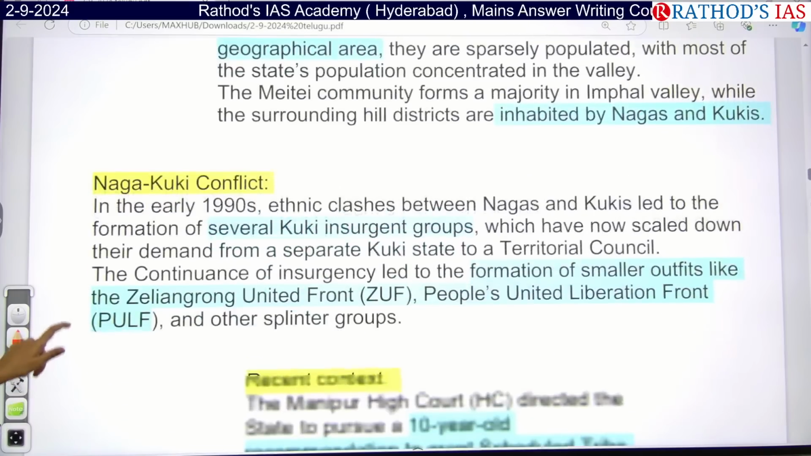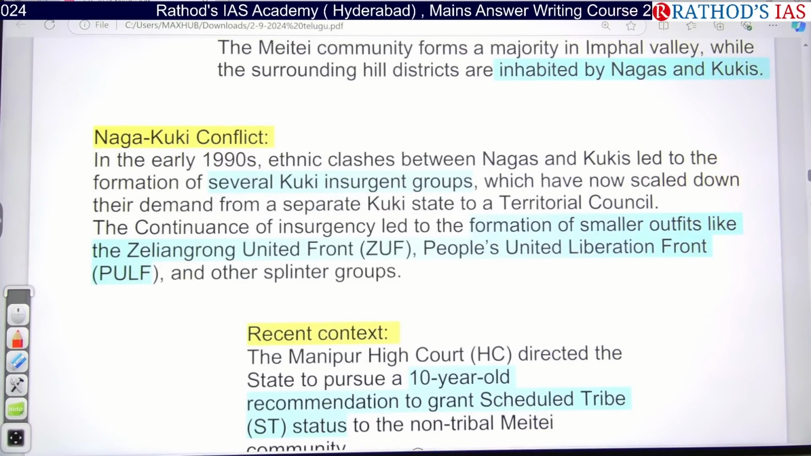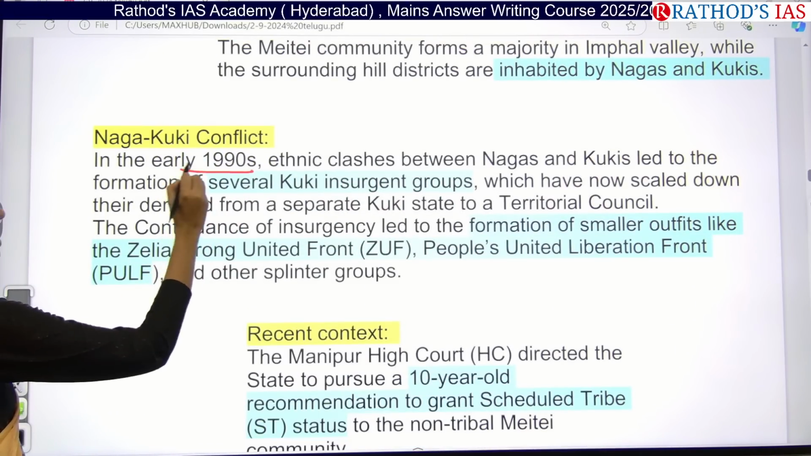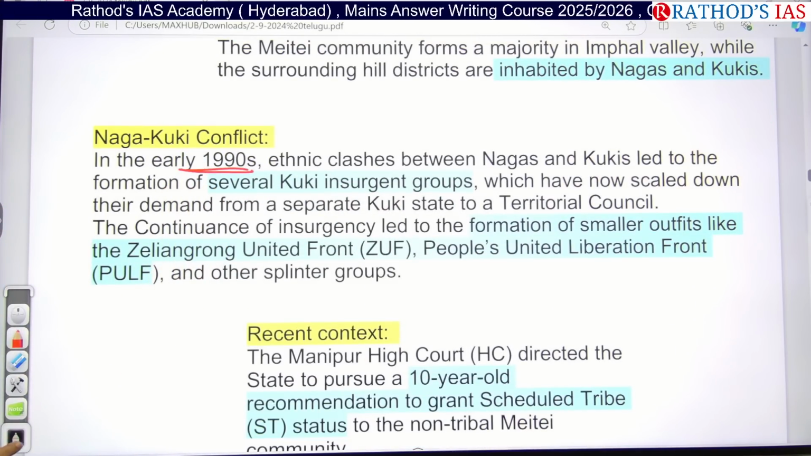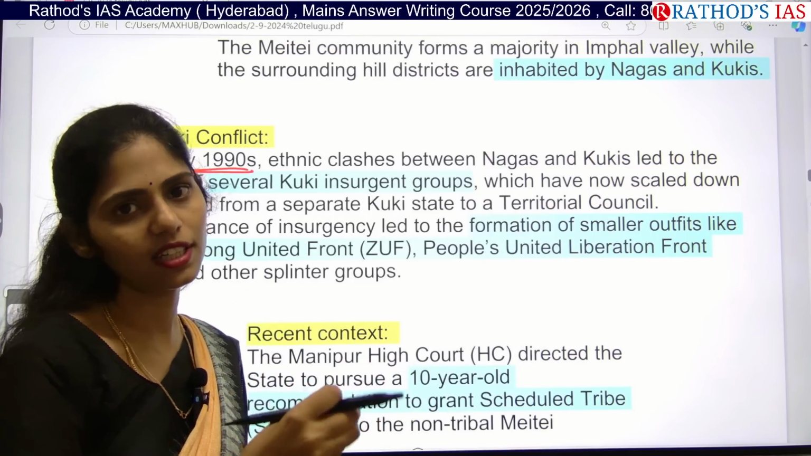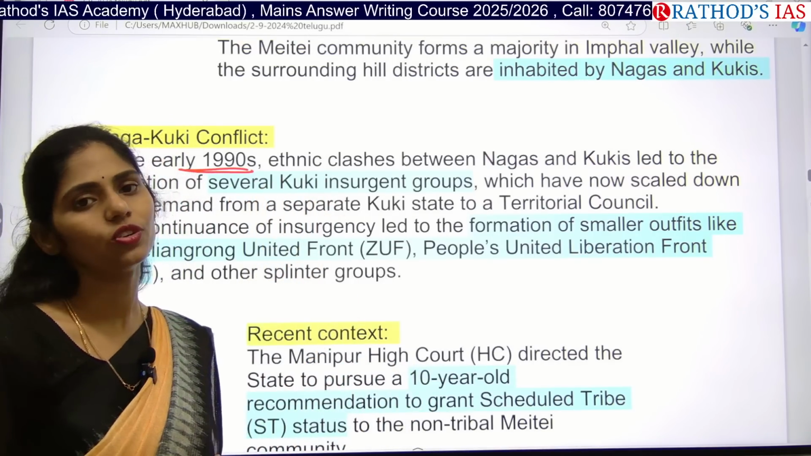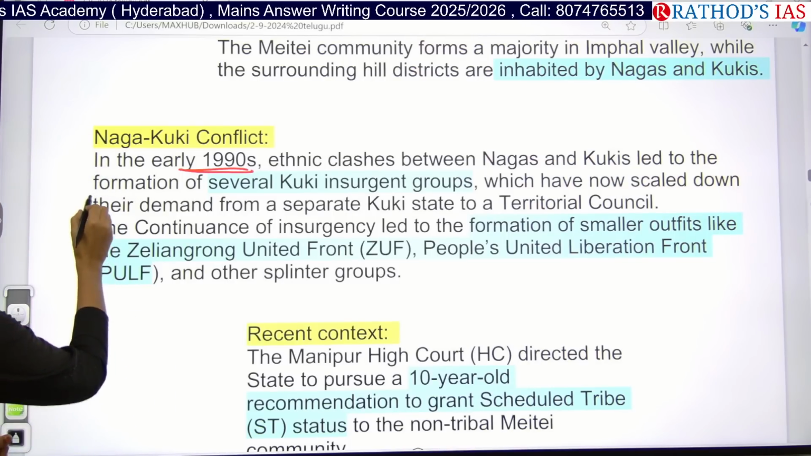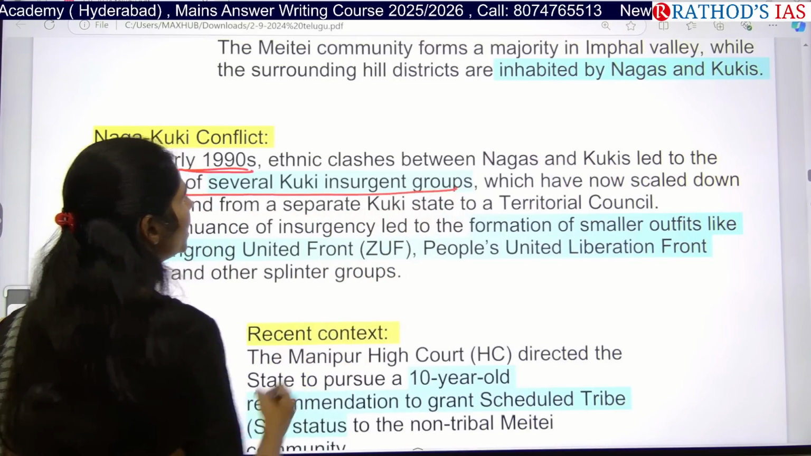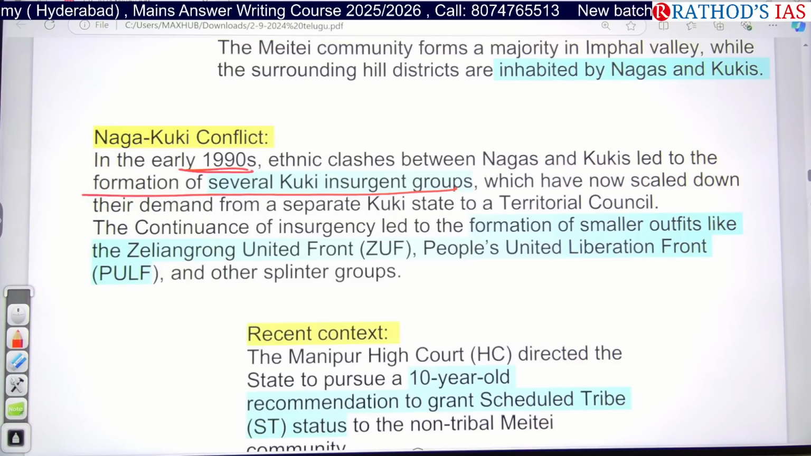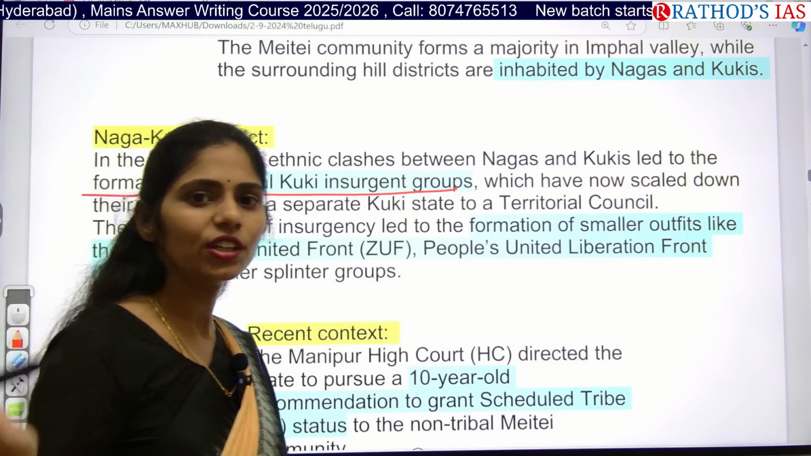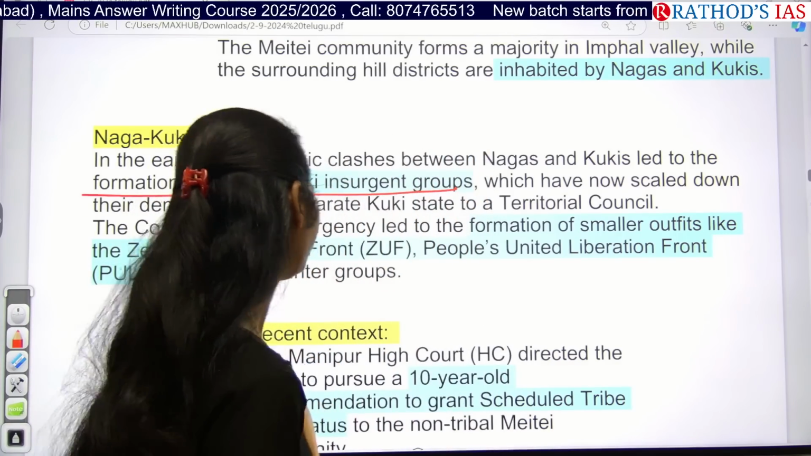And the next one here is the Naga-Kuki conflict, which started in the early 1990s. This type of clash between two communities is called an ethnic clash. Ethnic clashes between these Nagas and Kukis led to the formation of several Kuki insurgent groups. And now these Kuki insurgent groups are acting against the Meiteis.